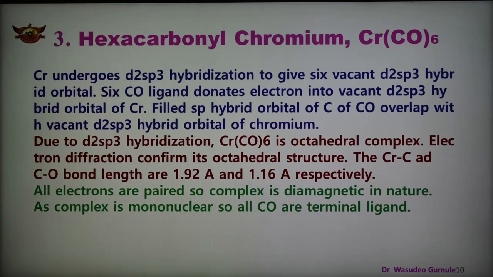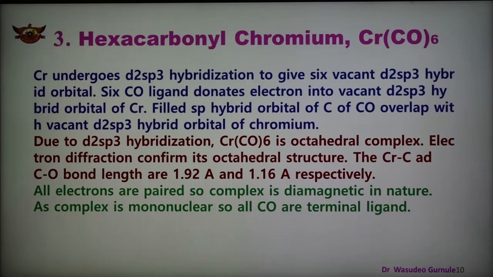Due to the d2sp3 hybridization, chromium hexacarbonyl is octahedral in shape.